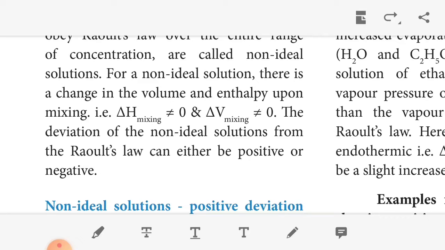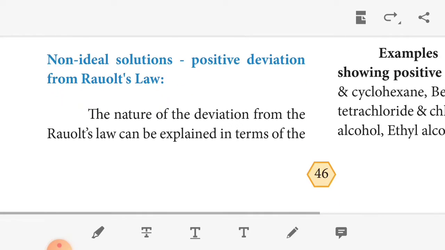First we discuss the positive deviation of Raoult's law. The nature of the deviation depends on the intermolecular interaction between the solute A and solvent B. Consider the case where the intermolecular attractive force between A and B is weaker than those between the molecules of A, A and B, B. The molecules present in such a solution have a greater tendency to escape from the solution when compared to the ideal solution of A and B.